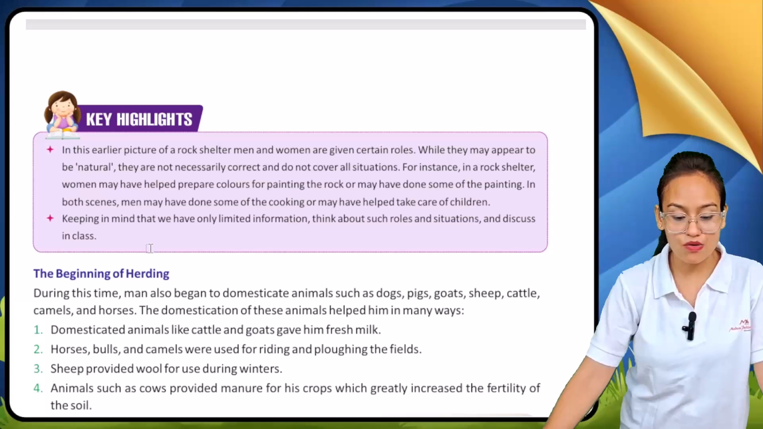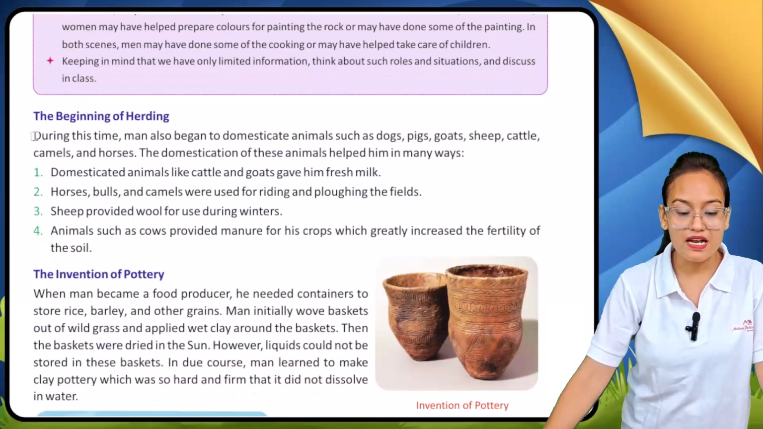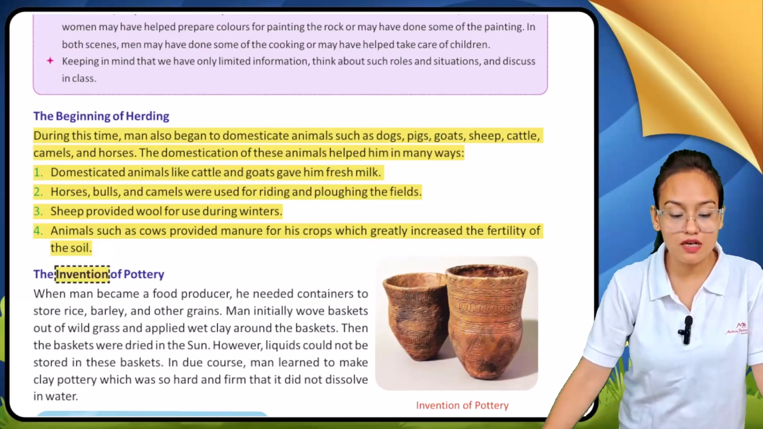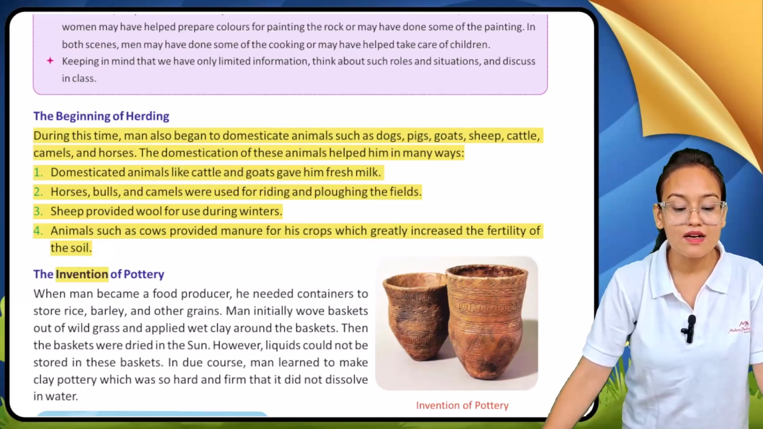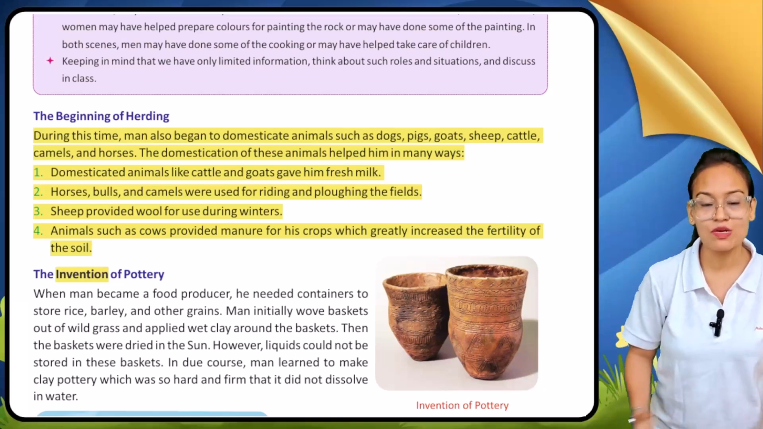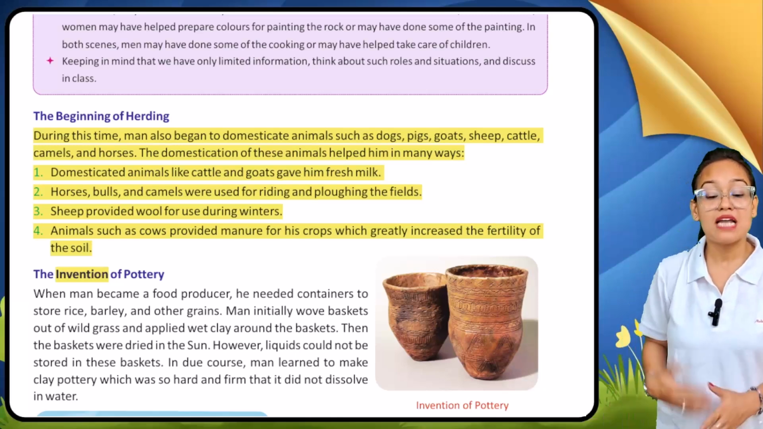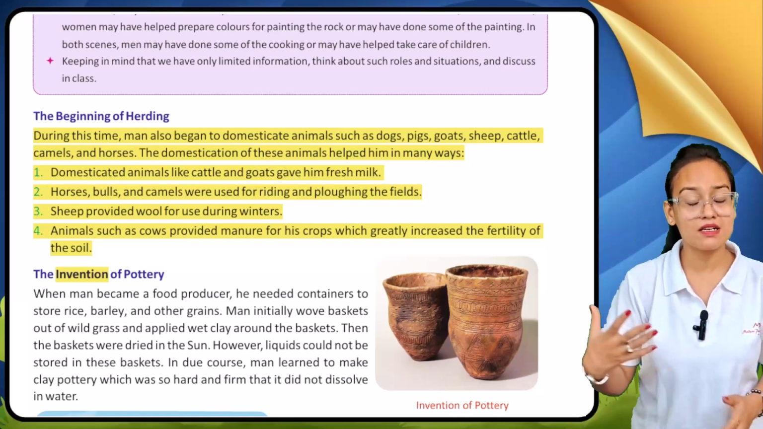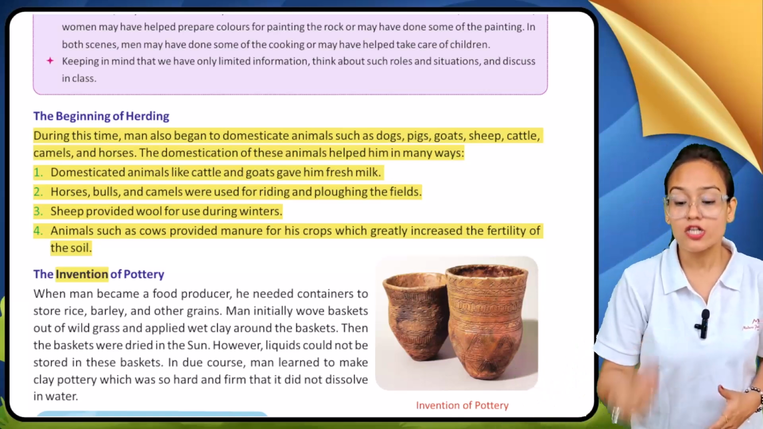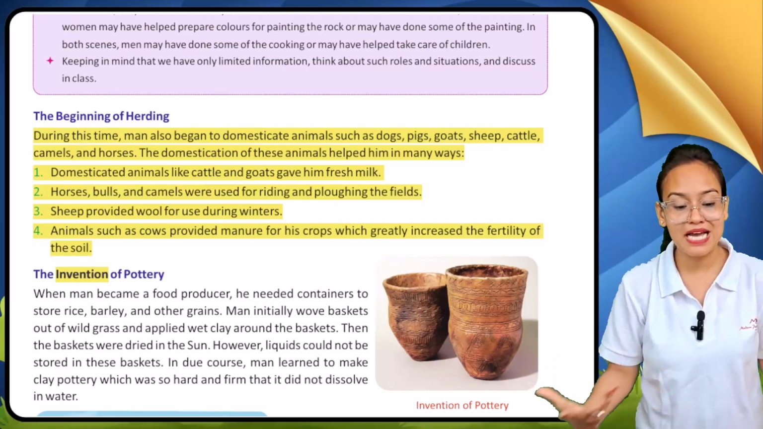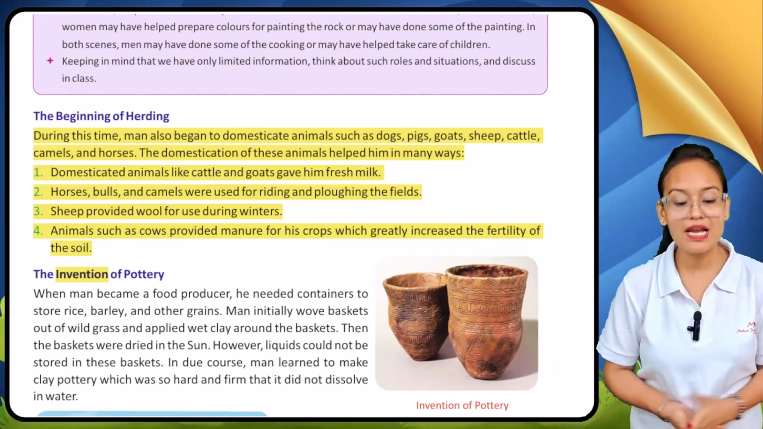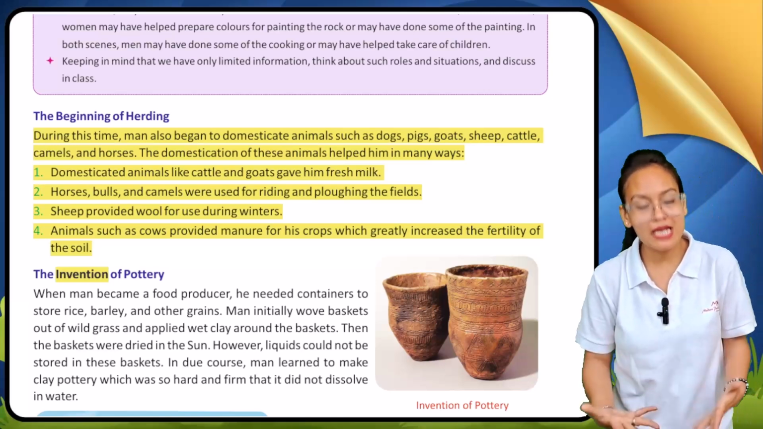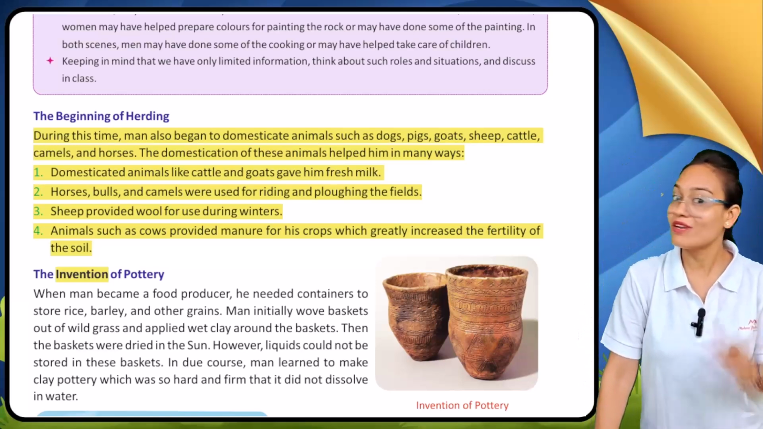Now see the beginning of herding. In the Neolithic age, early men started herding their animals as pet animals. Early men started herding or domesticating animals like dogs, pigs, goats, sheep, cattle, camels, and horses. And the domestication of these animals helped early men in many ways. In what ways? Let's have a look.